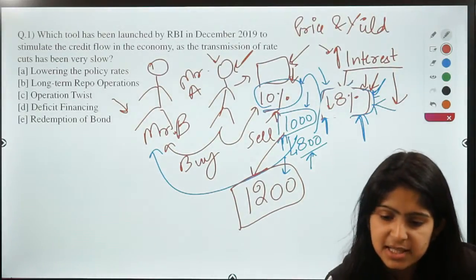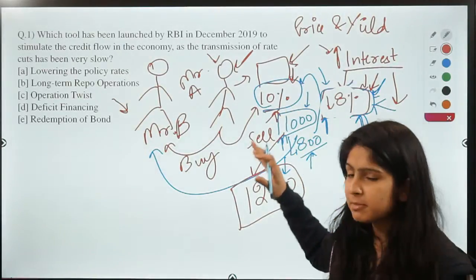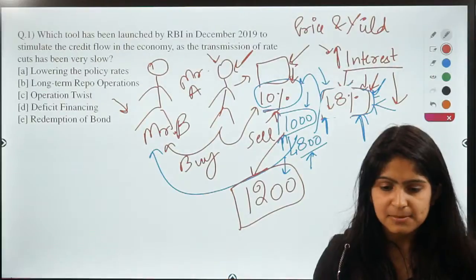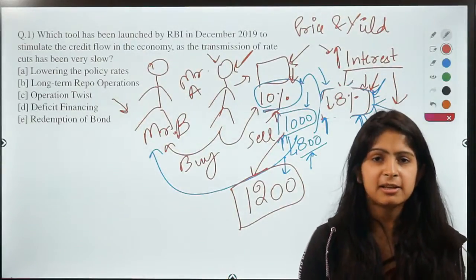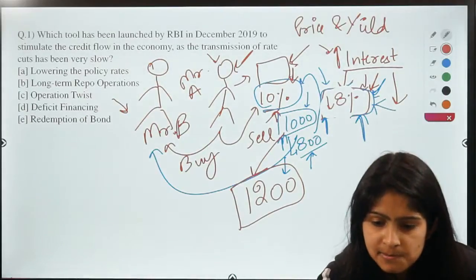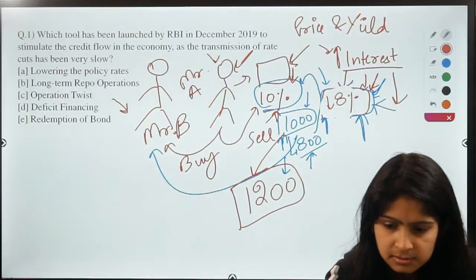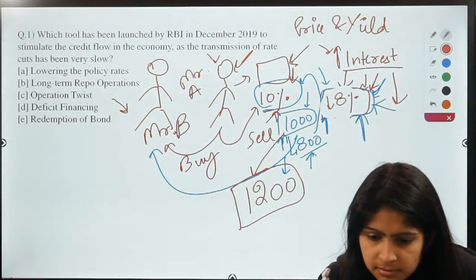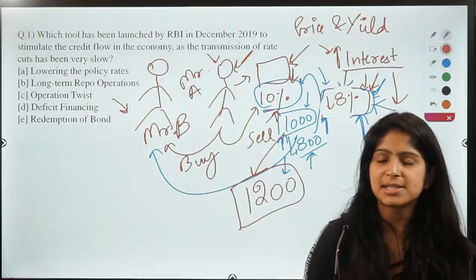So Rupesh is asking why he bears loss? So Rupesh, are you asking about Mr. A or Mr. B? I'm sorry, I'm not able to get your question clearly. Could you mention it again in a more clear form? So Rupesh is asking, Mr. A, why would he bear loss? So you are asking about the first case.